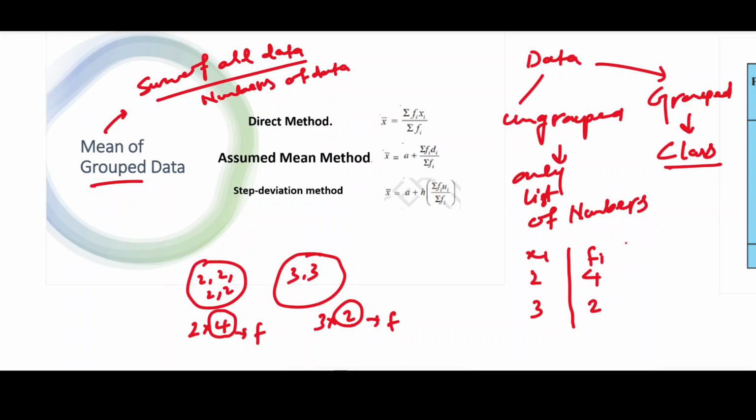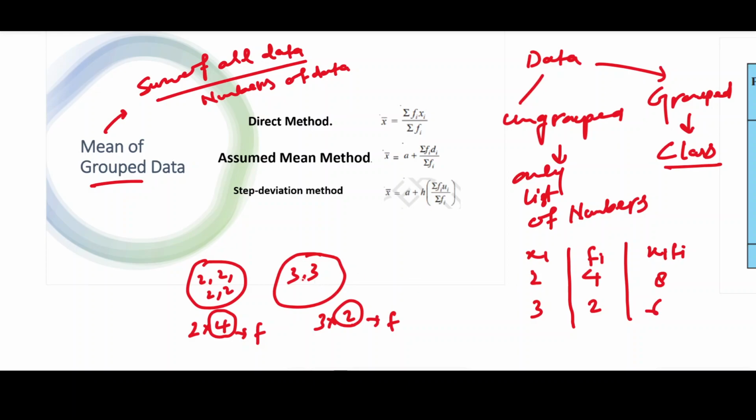If we want to calculate the value, then we need x_i f_i, because if we add 2 and 3, we will get 5 only, but it is not the correct data, because 2 is 4 times but we write only 1 time here. So for the total value this will be 8, and for the total this will be 6.